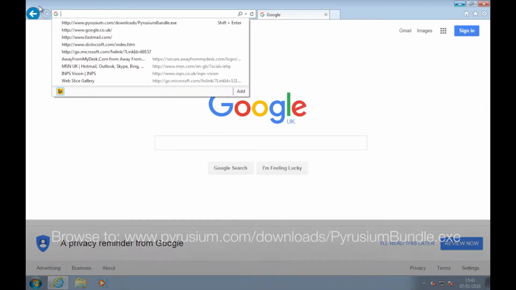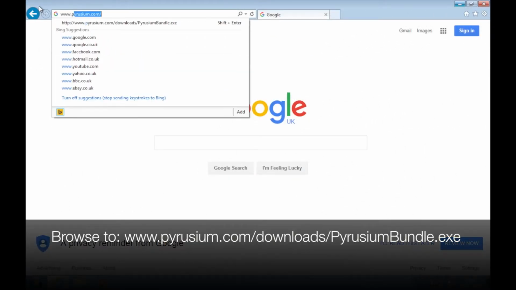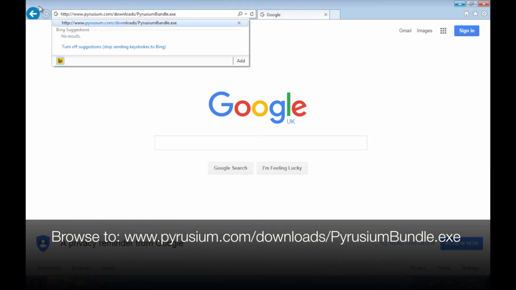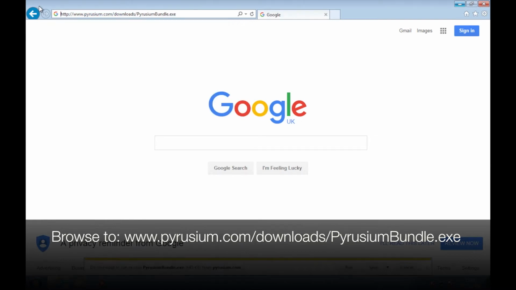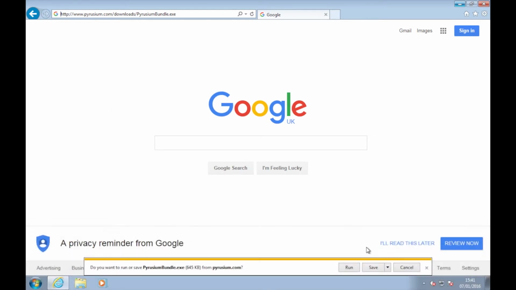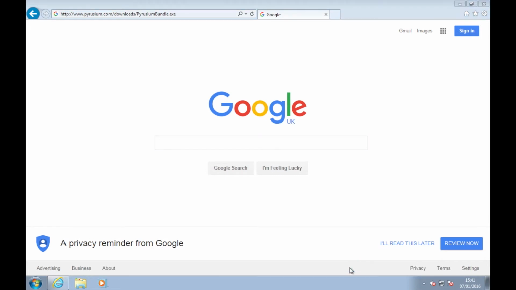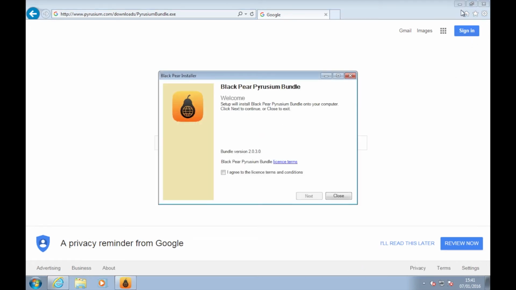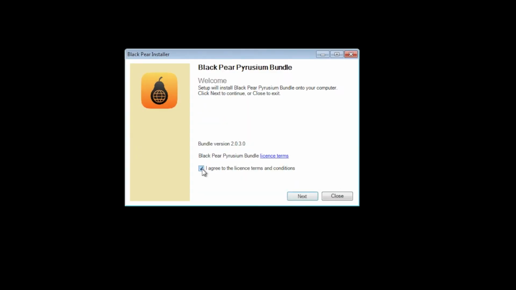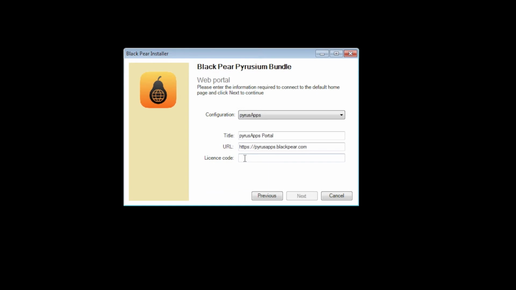To install, browse to www.pyrusium.com/downloads/pyrusiumbundle.exe. Choose to run the installer. On the installer welcome screen, tick to accept the license terms and conditions, and then click the Next button.